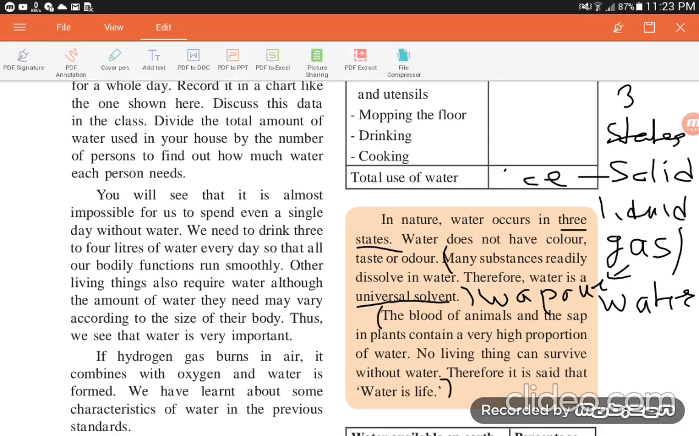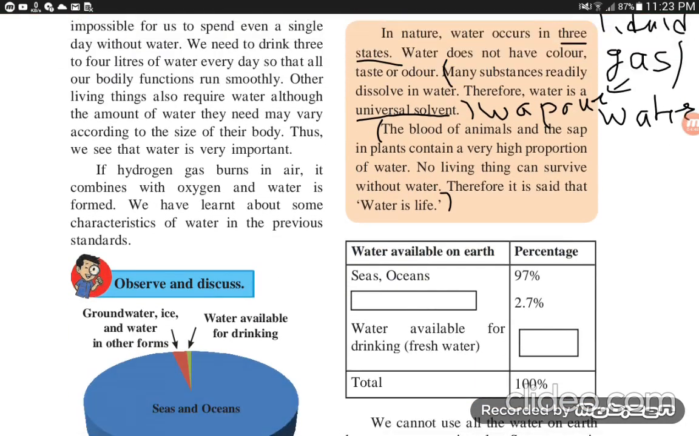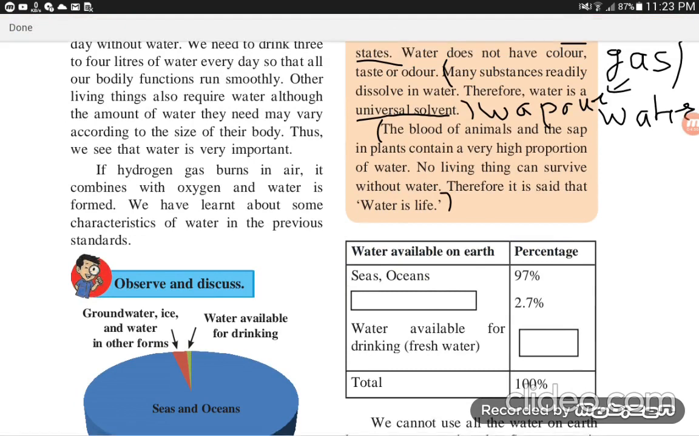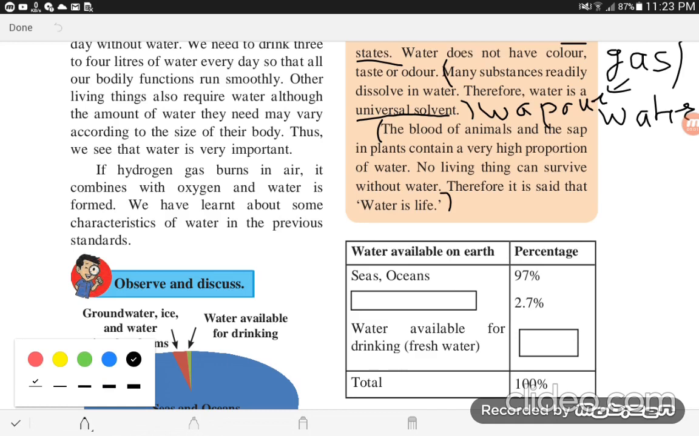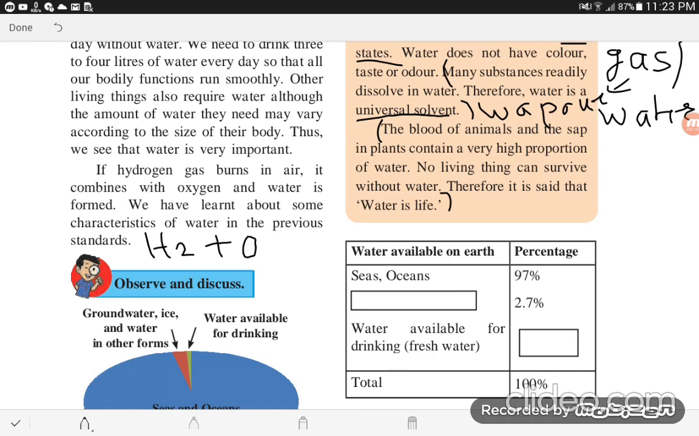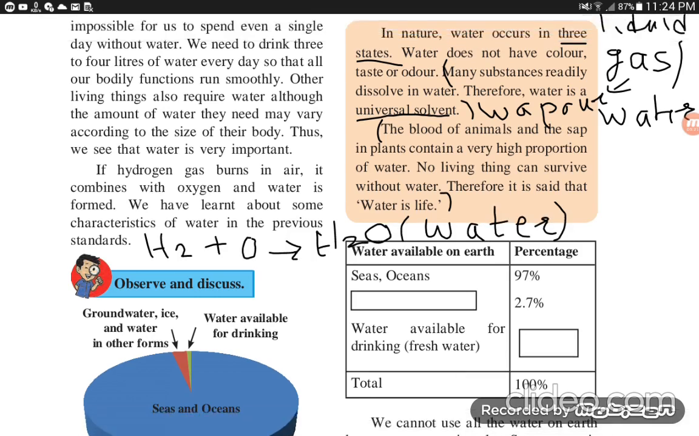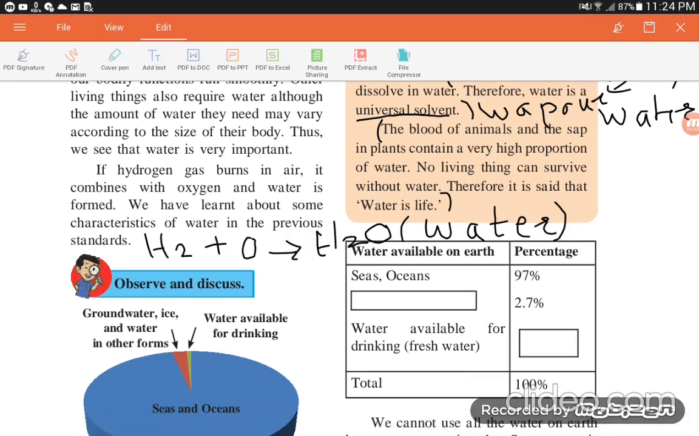Now come to the next. If hydrogen gas burns in air, it combines with oxygen and water is formed. That is again the formula. These formulas and chemical equations we have studied in the 8th and 9th standard. But for now remember only that when hydrogen combines with oxygen, water is formed. Chemically we write it as H2O. We have learnt about some characteristics of water in the previous standard.